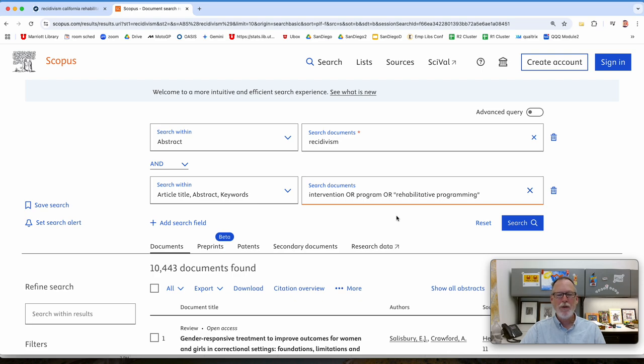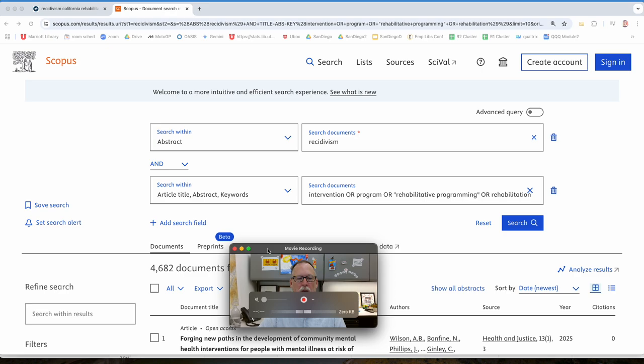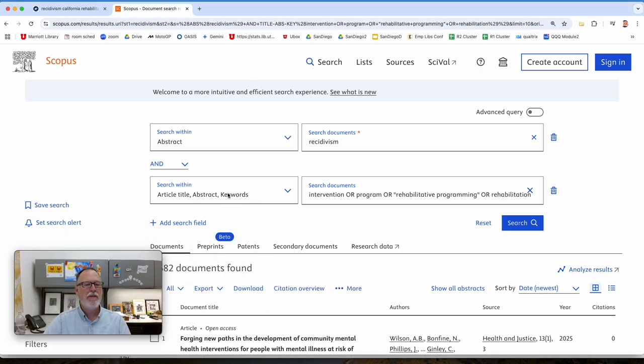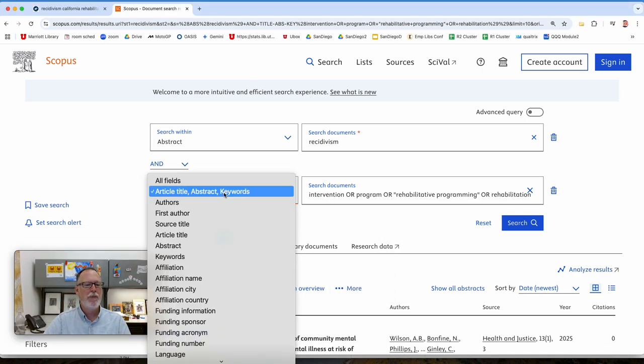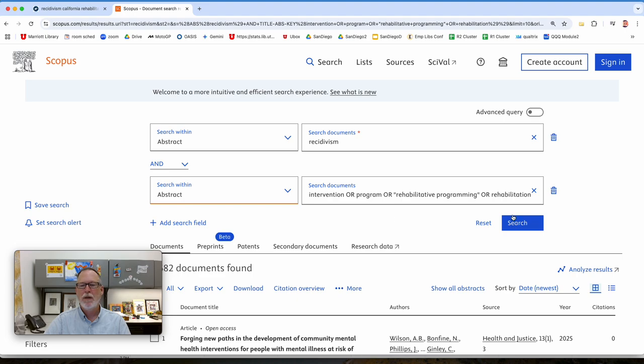But you could put in like community or anything like that. Let's do rehabilitation. These are all ambiguous umbrella terms for a bunch of specific things that are going on. Hopefully we can discover what matters. So, and I'm going to look in the abstract for this. I don't want it to show up anywhere. I want it to be one of the most important things.